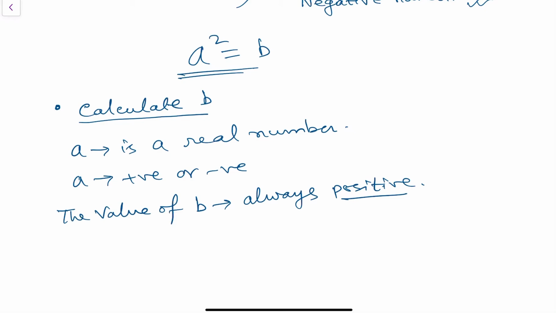When you do the square of any real number, you will always get a positive value. So this relation satisfies that.